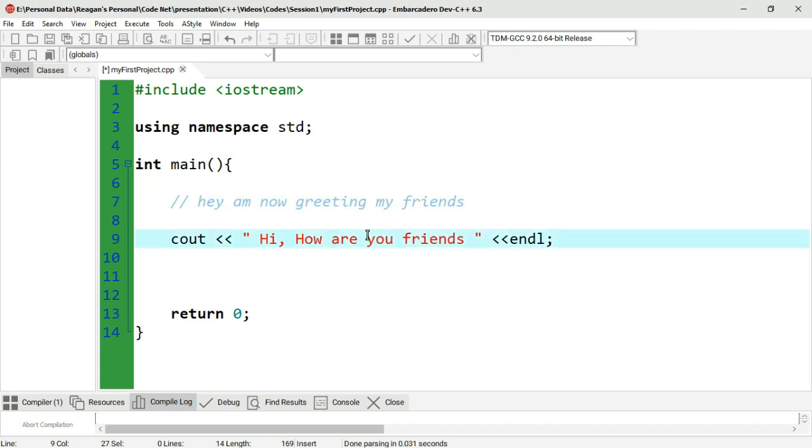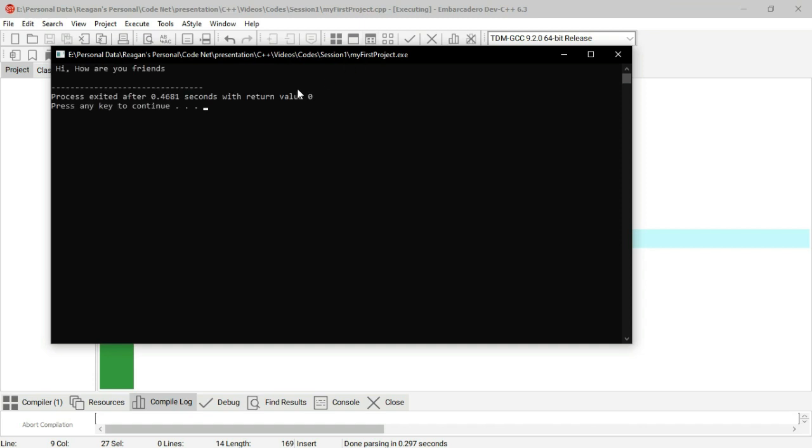The good part with comments is that comments are not executed like any code is executed. The compilers don't work on comments. Comments are just for the source code, just like from the definition, and can be used if you want to document your work. So if we were to compile and run this project, you can tell from the black window that we receive that a comment will not be shown on this window.